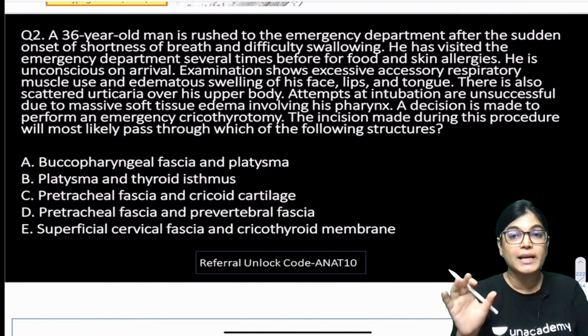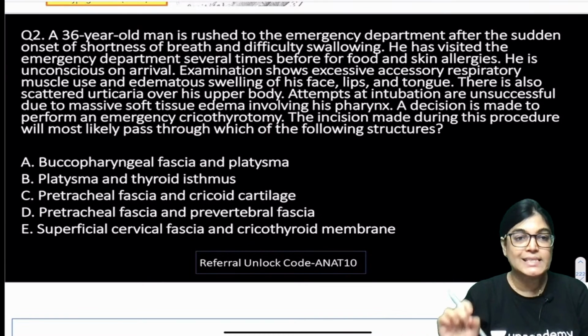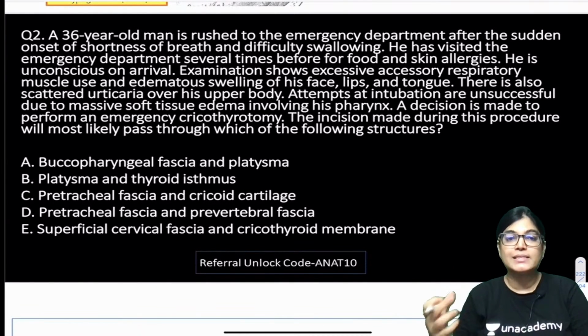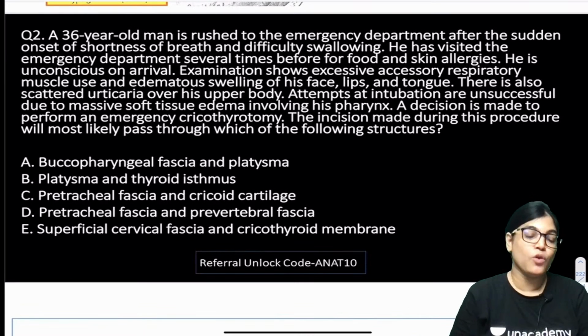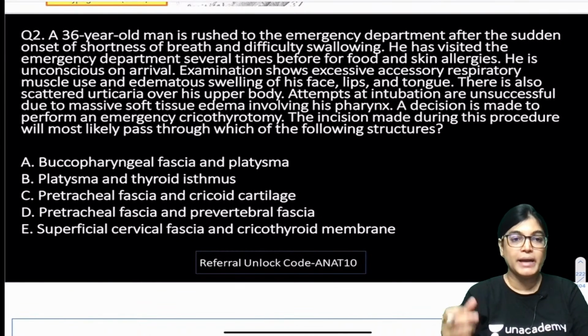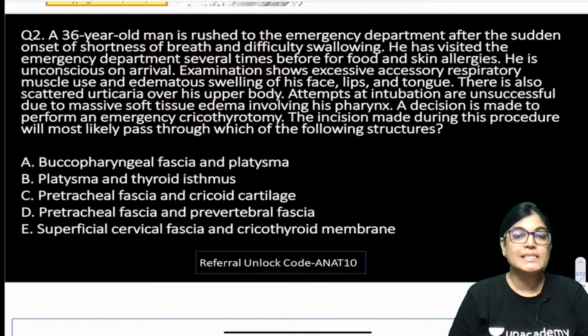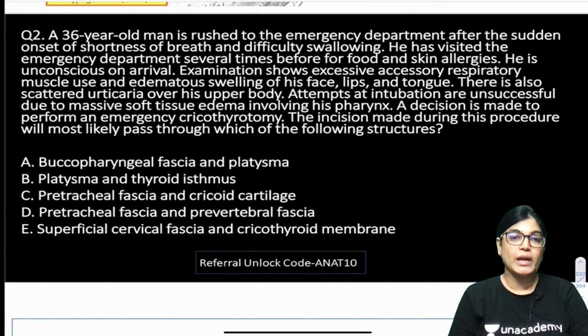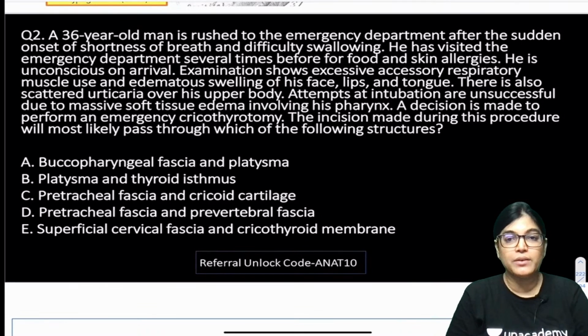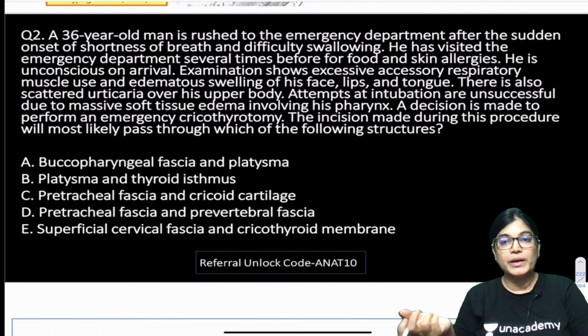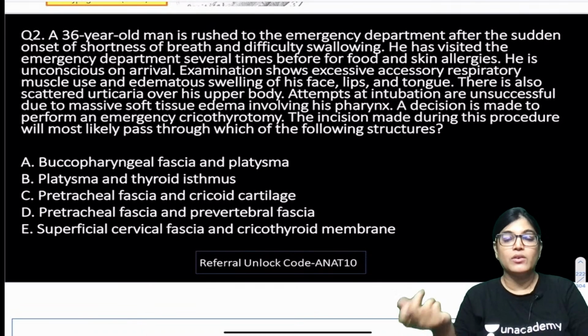So the key feature is that the attempt at intubation is unsuccessful in the patient due to massive soft tissue edema involving the pharynx region. So a decision has to be made to perform an emergency cricothyroidotomy, because of the failure of intubation.